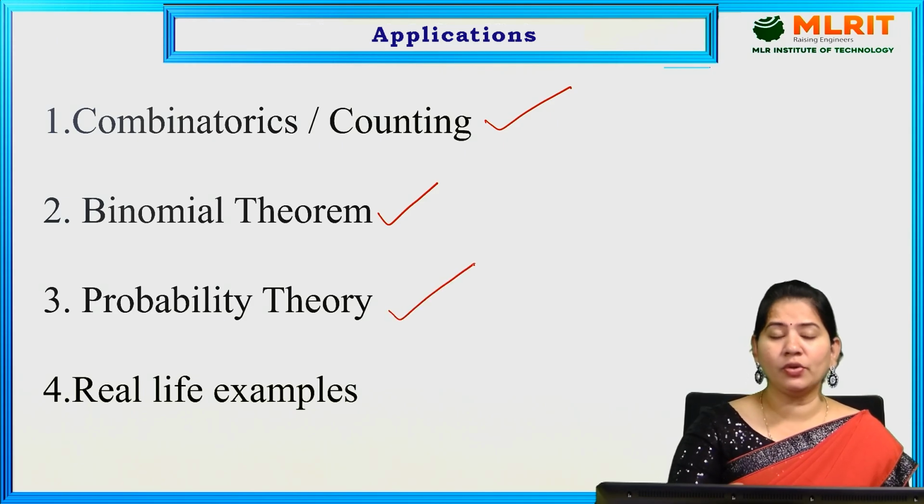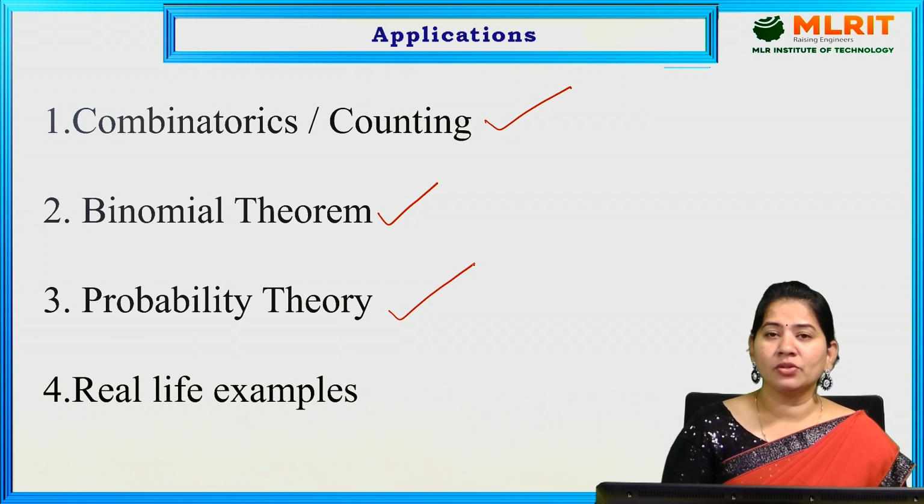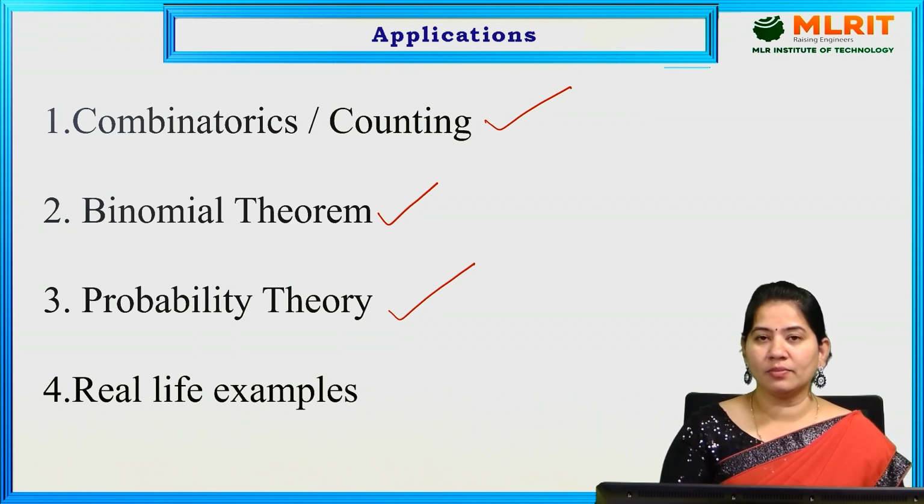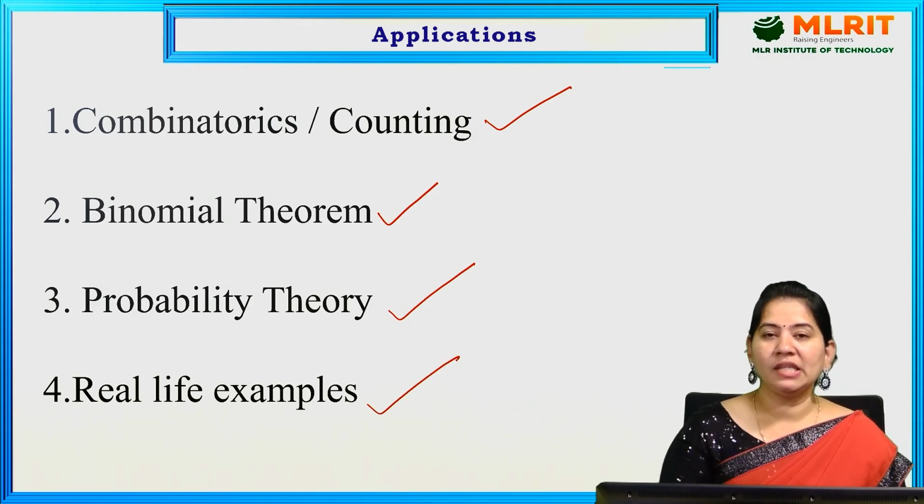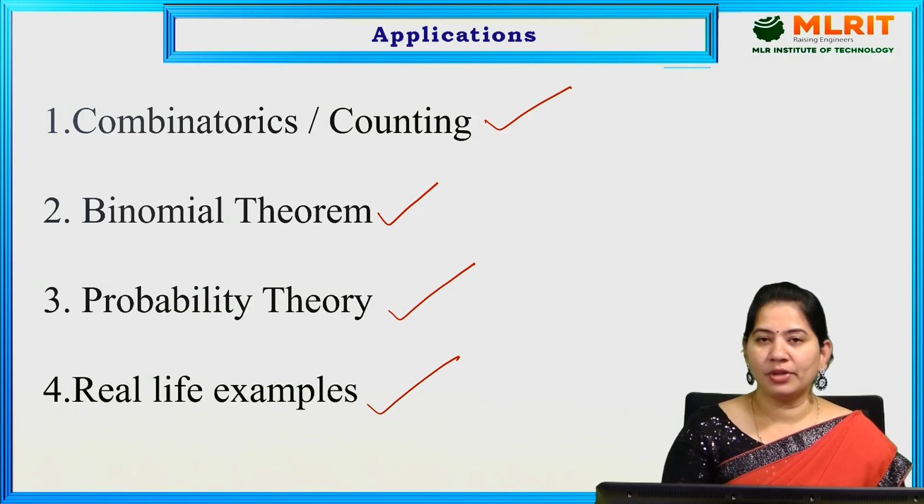And it is also used in probability theory, where it is used to find the number of outcomes. And also it will be used in real life examples. So these are a few examples where we have binomial coefficients.